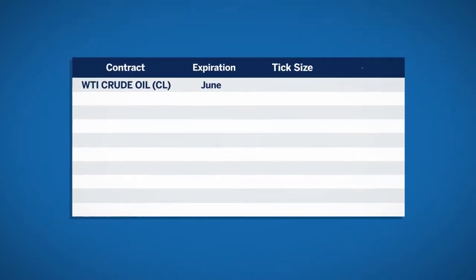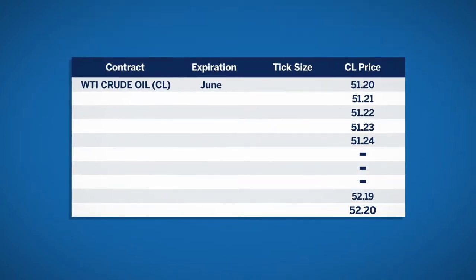The tick size of the NYMEX WTI crude oil contract is equal to 1 cent. The WTI contract unit is 1,000 barrels, so the value of a 1-tick move is $10.